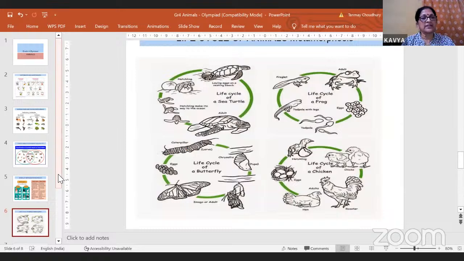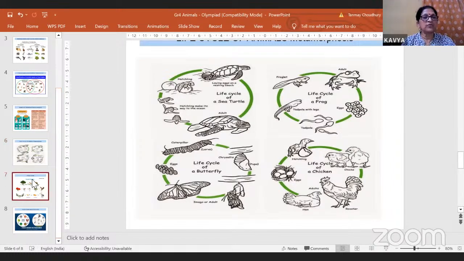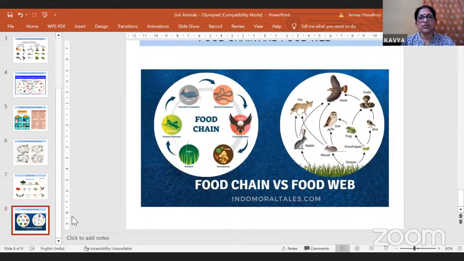Then the life cycles. We have read about the life cycles of the oviparous animals. They either have a 4-stage or 3-stage life cycle, and they undergo metamorphosis where the young one does not resemble the adult, or they do not undergo metamorphosis. Then the food chain or the food web: a food chain is a series of processes where the animals are eating or being eaten, and a food web is a network of food chains. Okay, so we will do the questions now. I'll share the questions now.